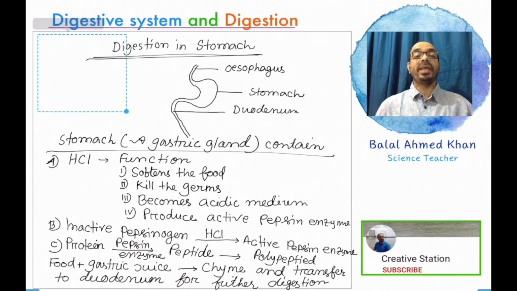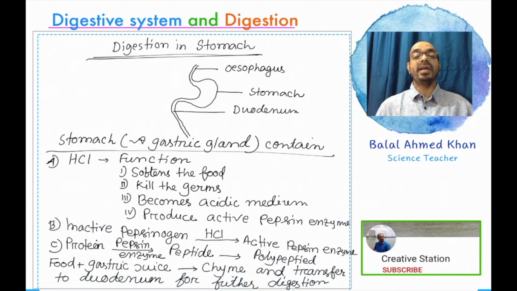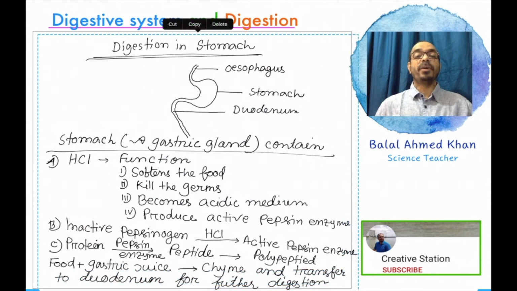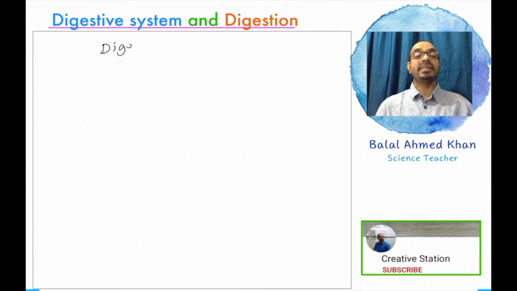In this way, digestion in the stomach is completed and digestion in the small intestine, in the duodenum, starts. All the food substance from the stomach is transferred to the duodenum, the first part of the small intestine.